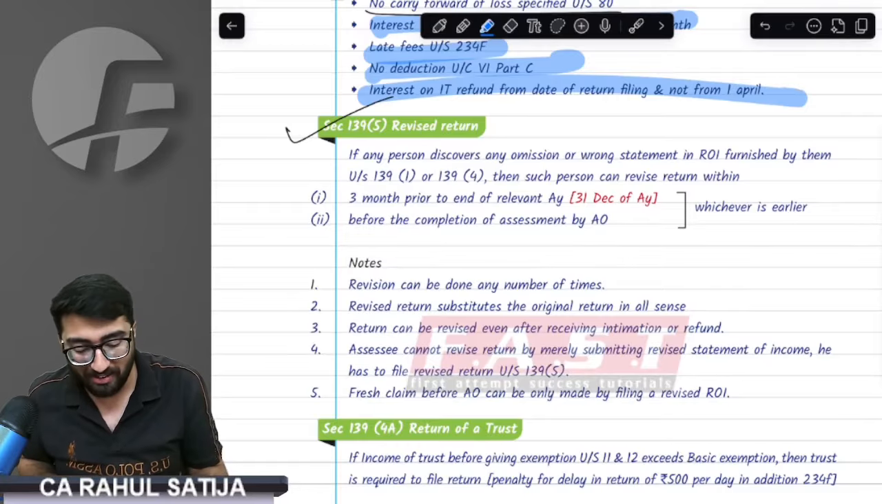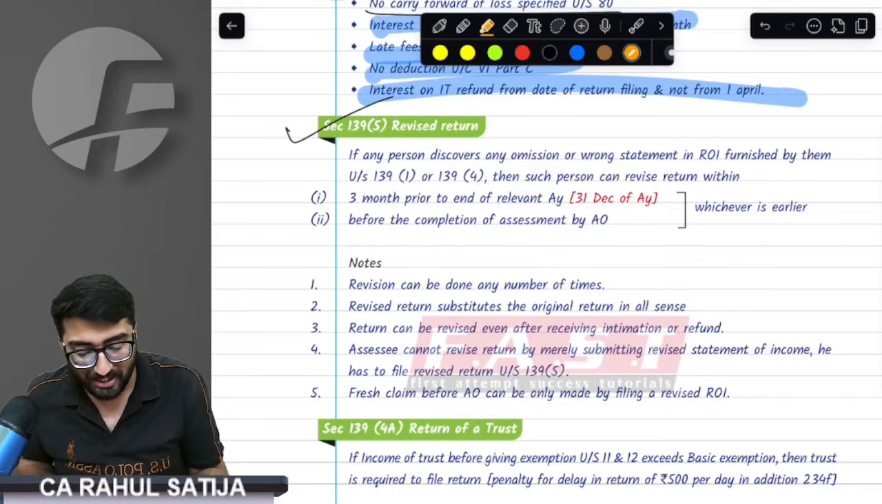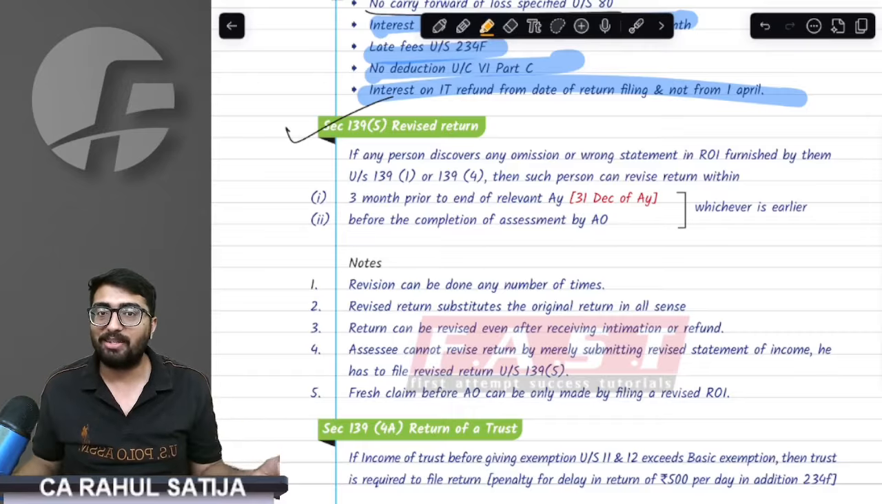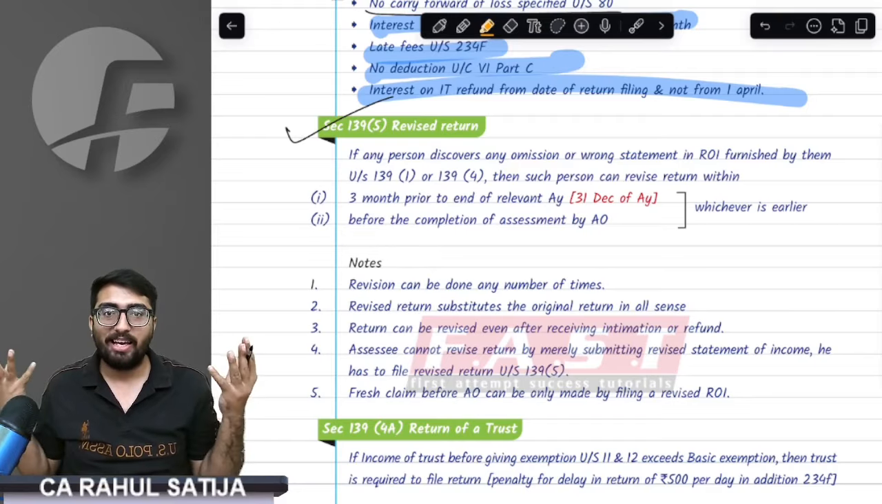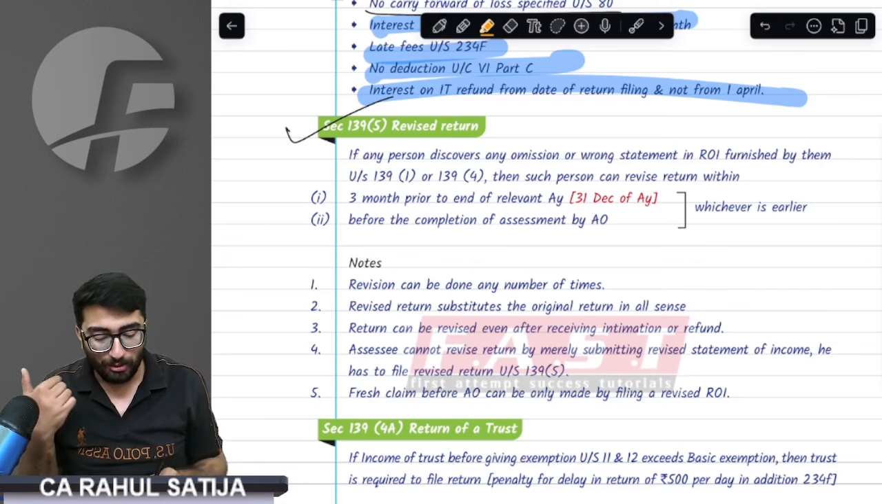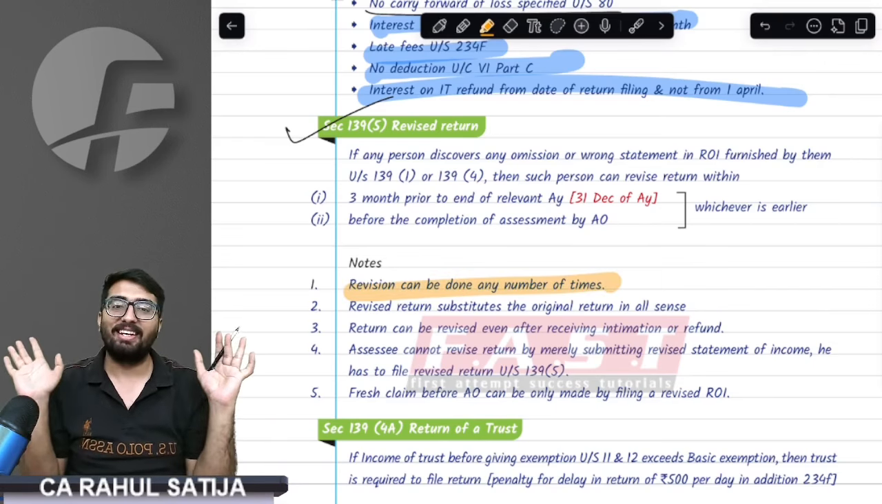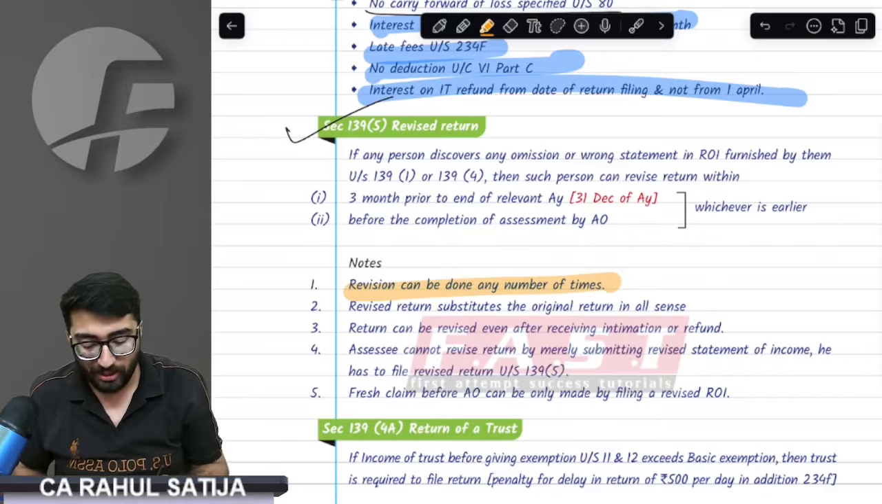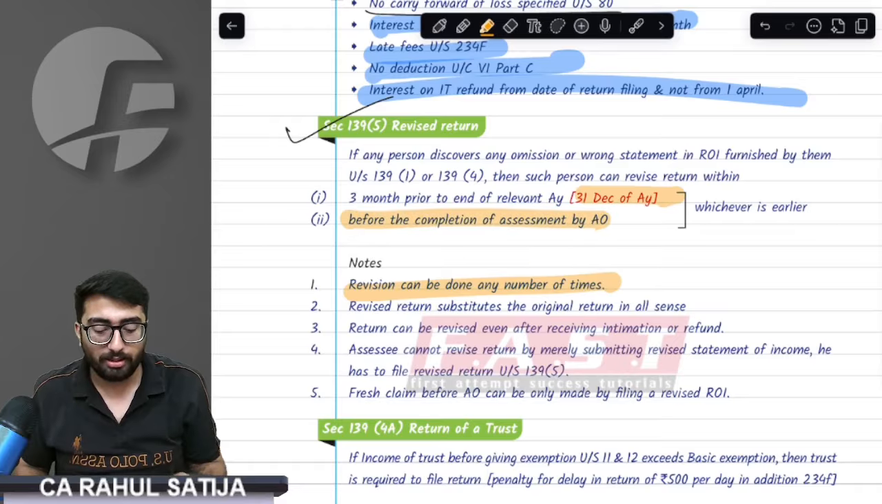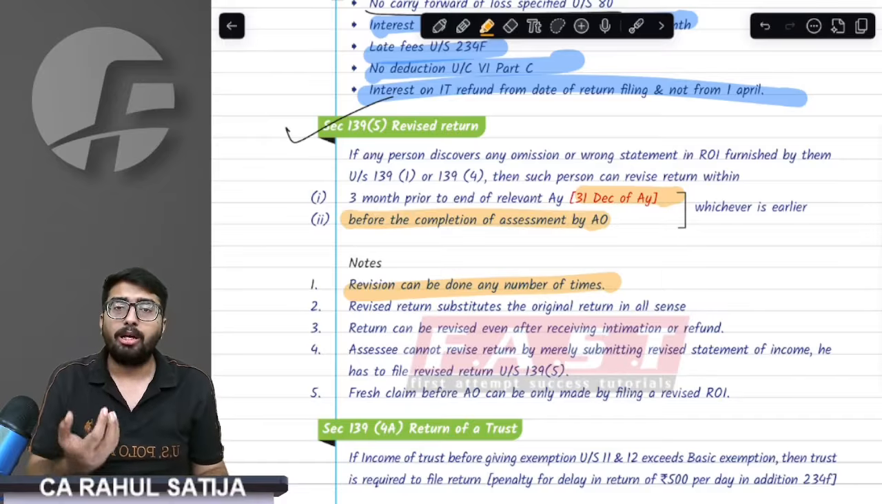139(5) is about revised return. See, if you found that the return was wrong, you did something wrong, then you can revise the return. How many times can you revise? There is no limit; you can revise any number of times. Till when can you revise? You can revise up to 31st December of the assessment year or before the completion of the assessment.